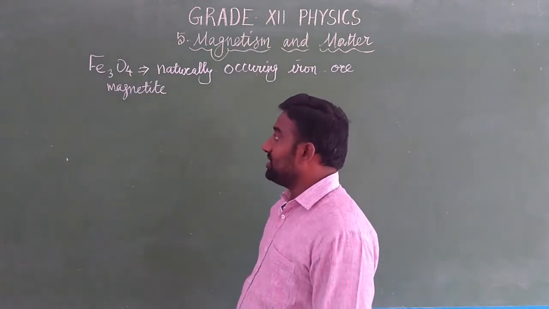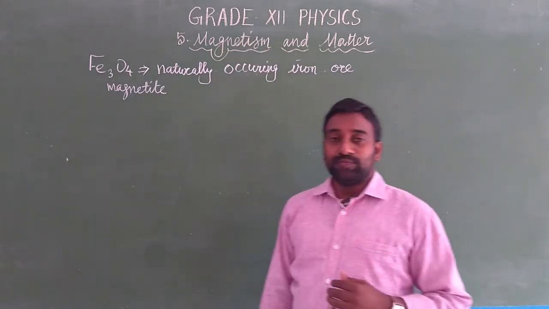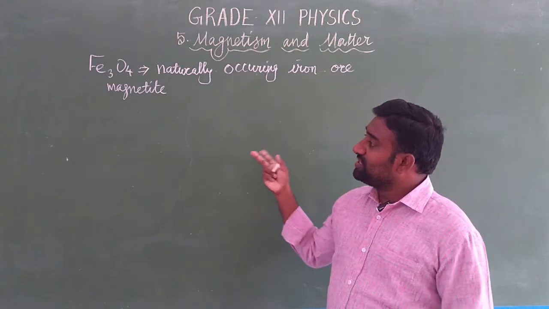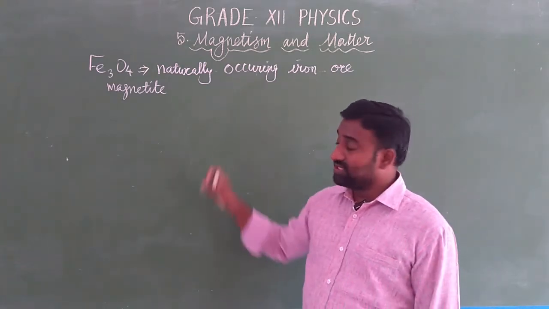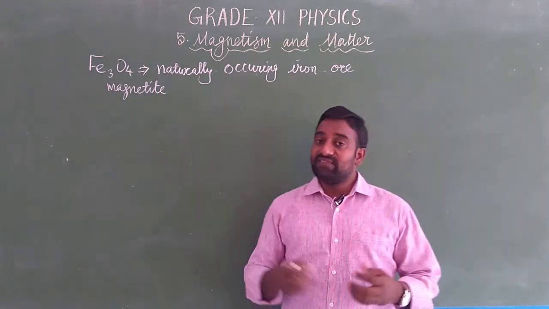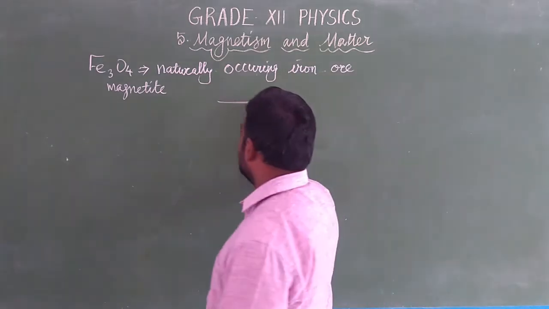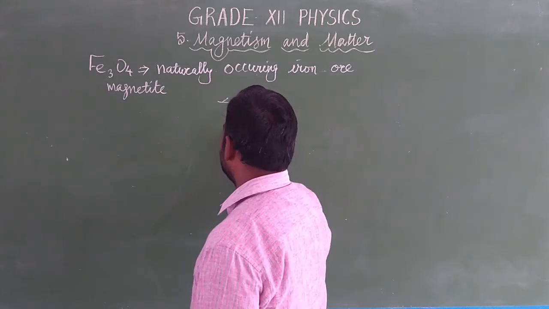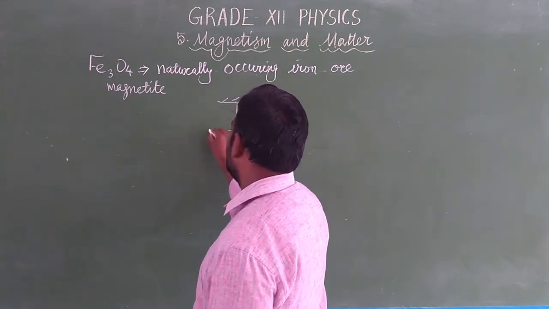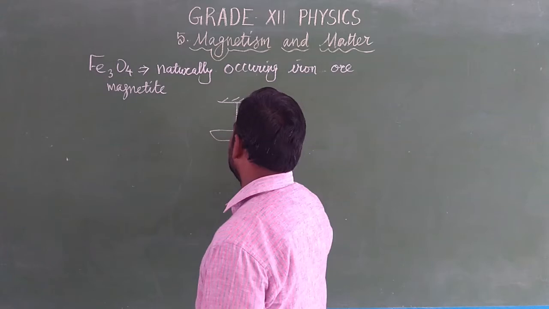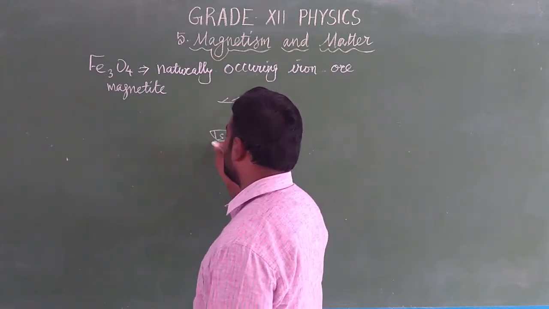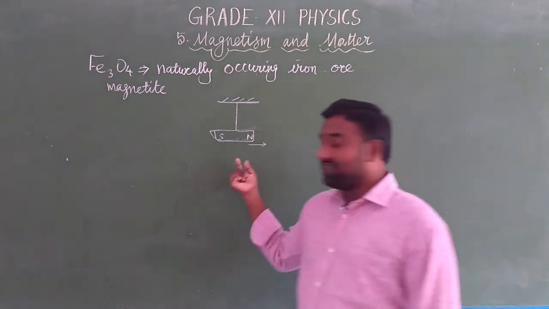This is some history. Not only that, the Chinese also discovered magnetite for navigation. They suspended the magnetite freely with an unspun thread. Then this end points in the direction towards the north and this end towards the south. So they used it for navigation.